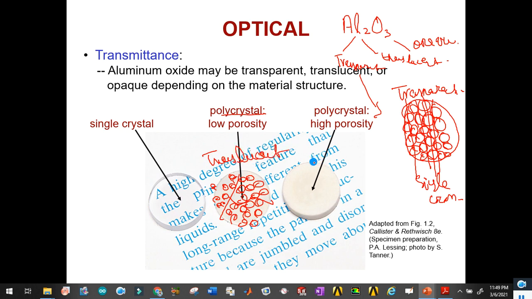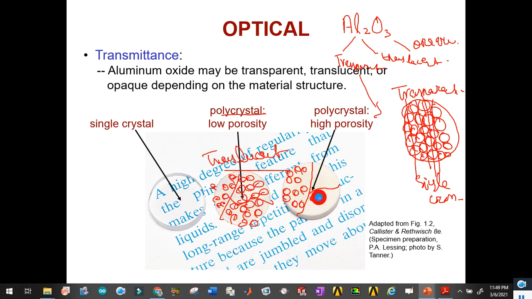And in the case of polycrystal with high porosity, what is meant by high porosity? High porosity means, for example, if this is the boundary grain, and in this part you will see atoms arranged, but they will have small pores and spaces.